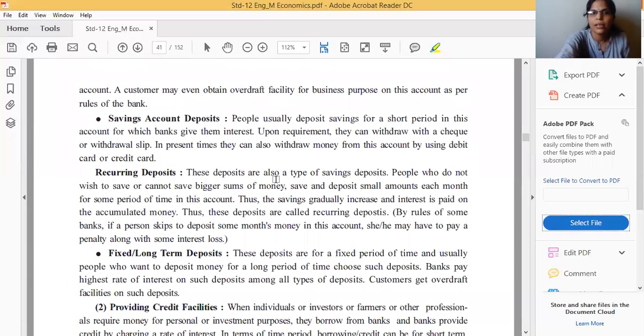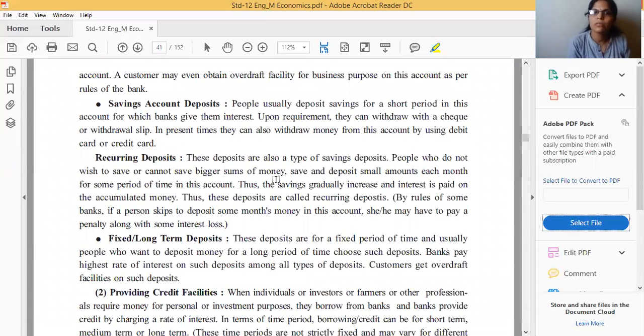The third one is what? Recurring deposit. Recurring deposit means what? If we want to save a bigger sum of money from time to time, like monthly, quarterly, six-monthly, then it is RD, recurring deposit. And there are some rules and regulations for that. If a person wants to withdraw their money before the fixed time period, they will get the amount, but the rate of interest will be less. But the RD interest rate will be higher than the saving account.